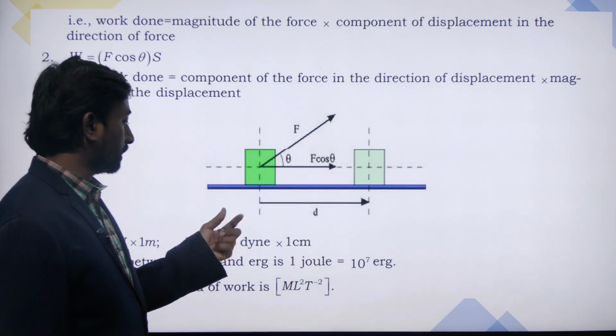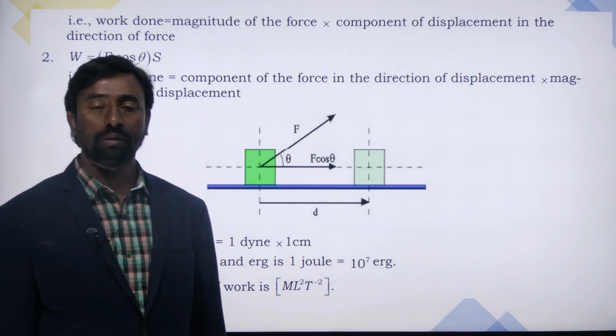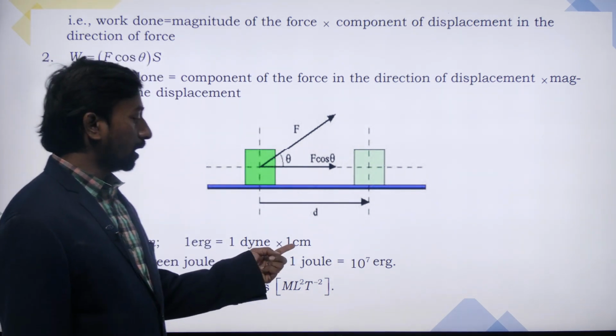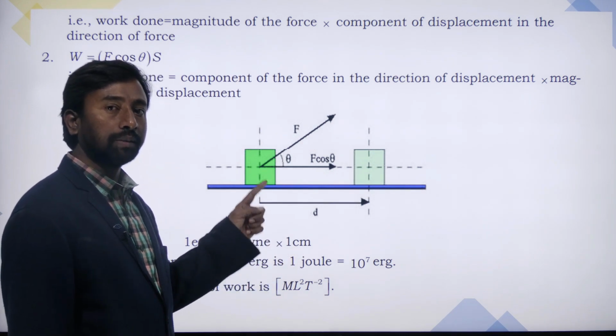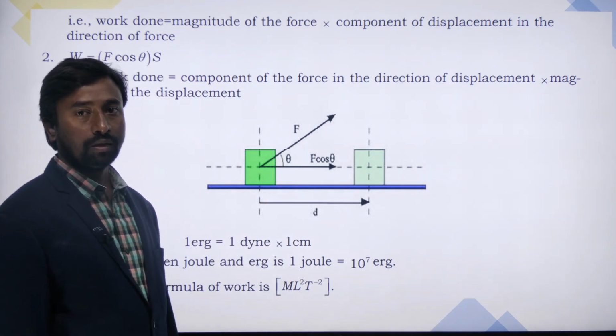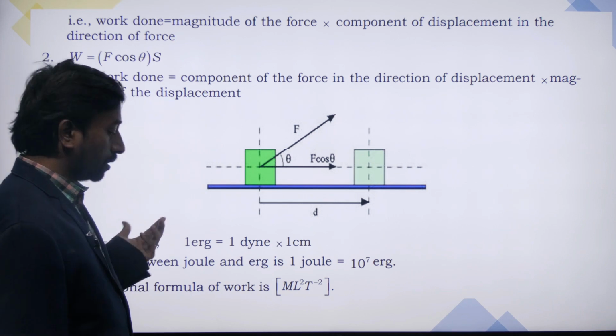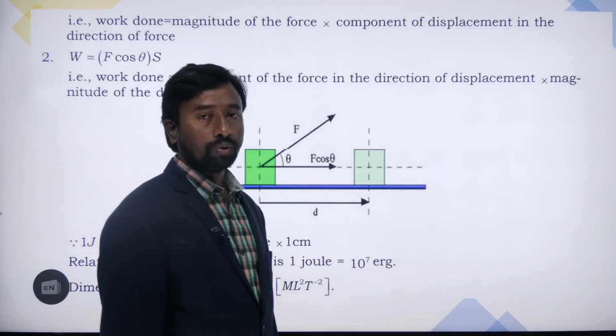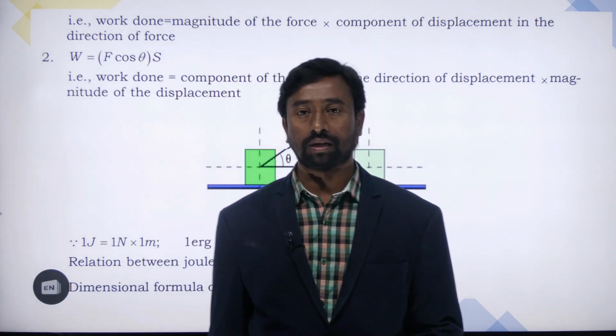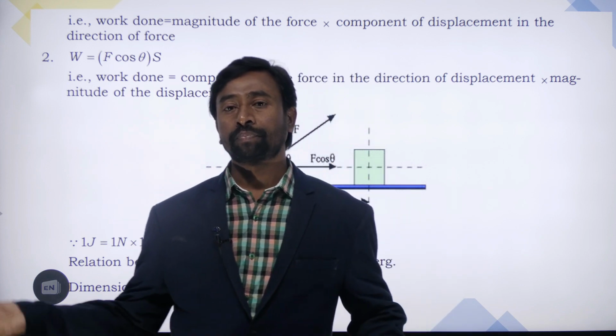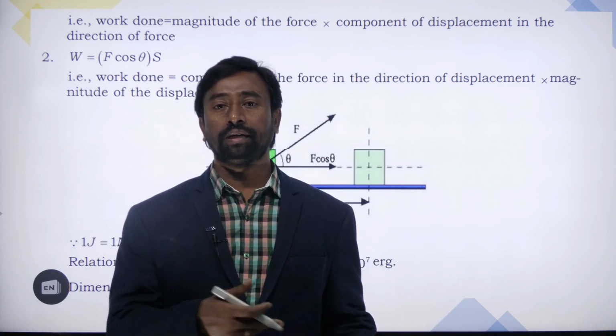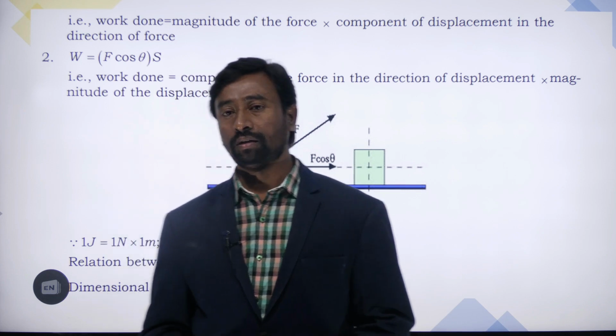Now dyne is nothing but gram centimeter per second square, and again centimeter is there, so gram centimeter square per second square will come. If we convert the SI units kg and meter into CGS units, grams and centimeters, then we'll get the erg.